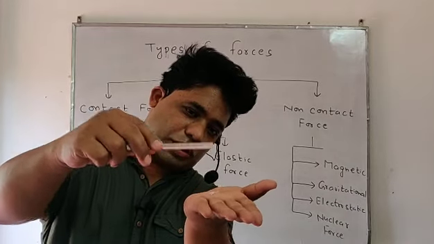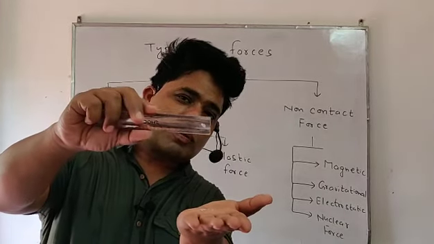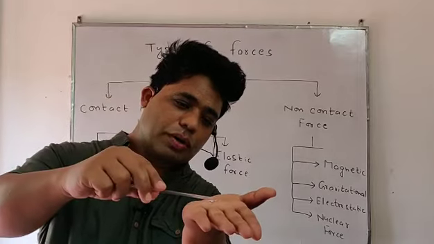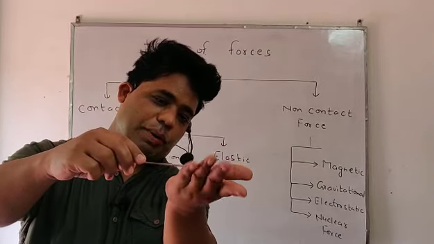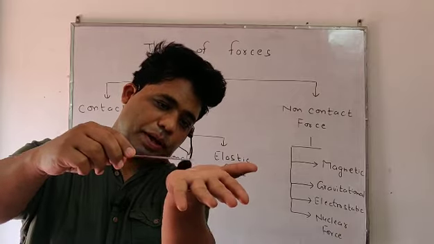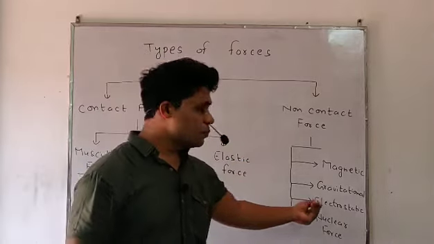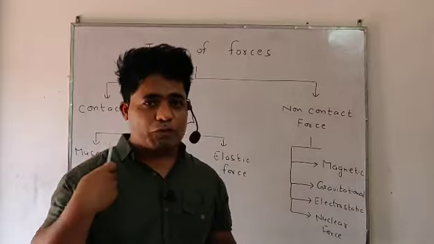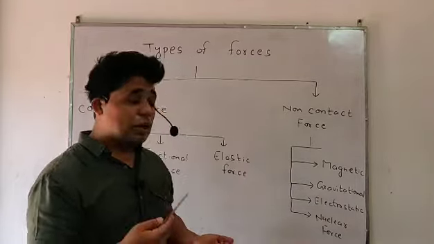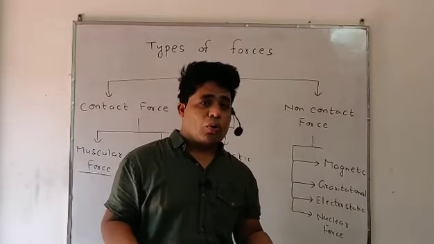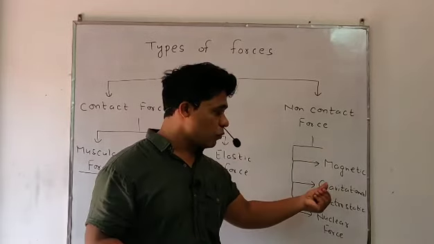Look, see, this will stick with this glass rod. By which force? It will attract towards the scale by electrostatic force, because by the friction, charge of our body comes onto the scale and it will attract the small piece. This electrostatic force required no contact. That's why it comes in non-contact force.